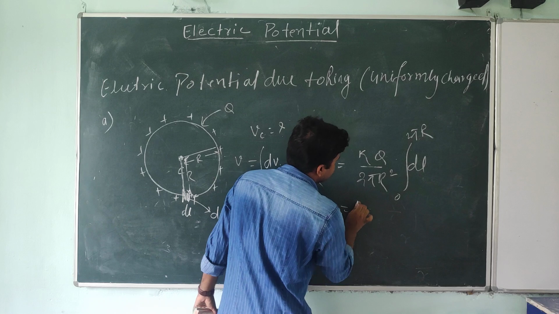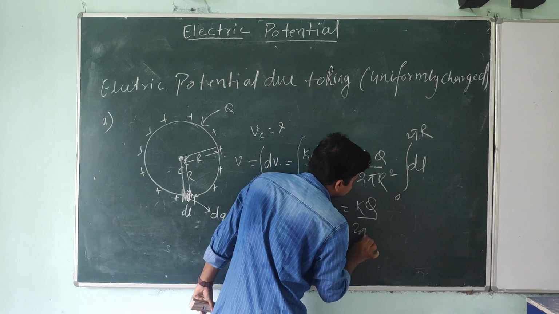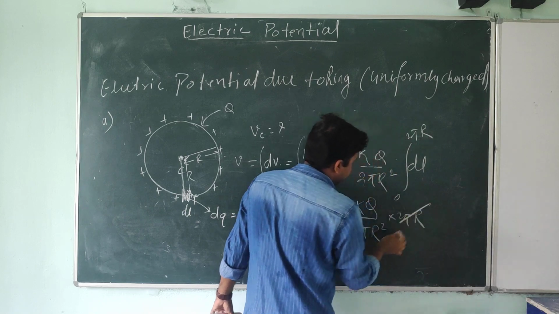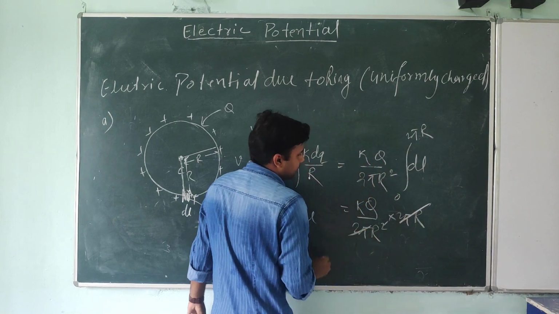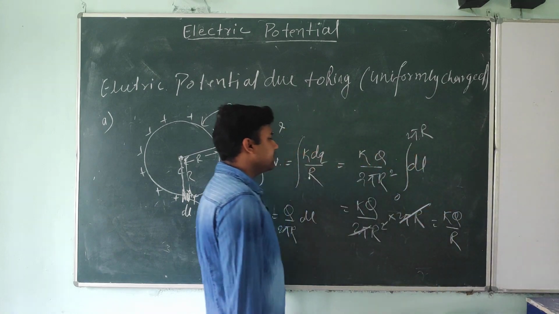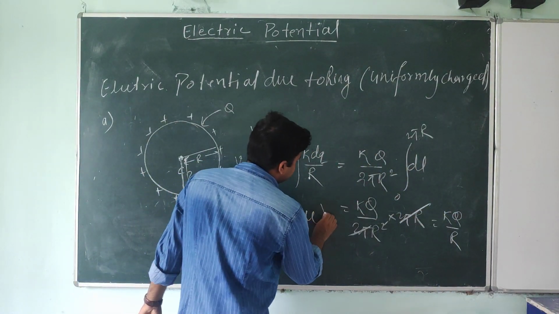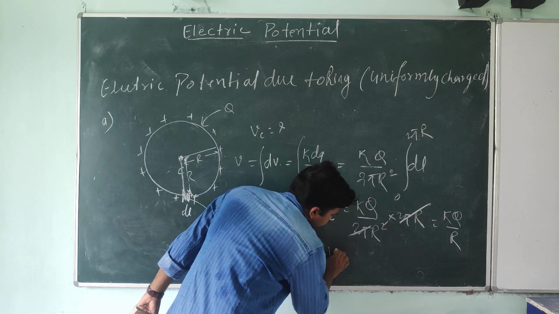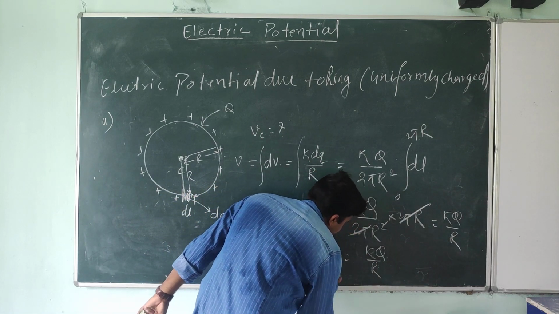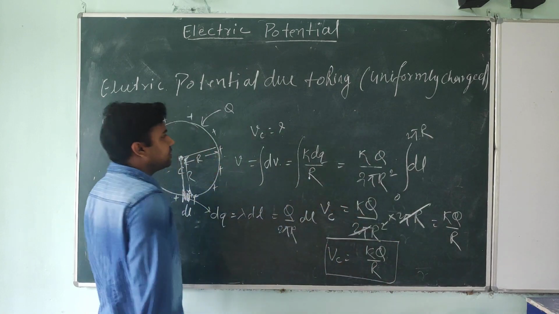Now if you integrate, you will get kQ divided by 2 pi r square into 2 pi r. 2 pi r cancels out. So what we are getting is kQ divided by R. Very simple. So this is actually Vc. So Vc equals kQ divided by capital R, the electric potential at the center.